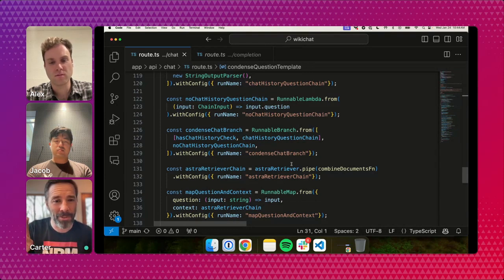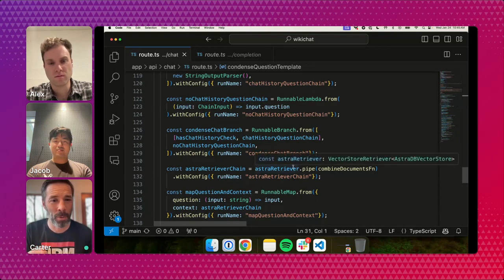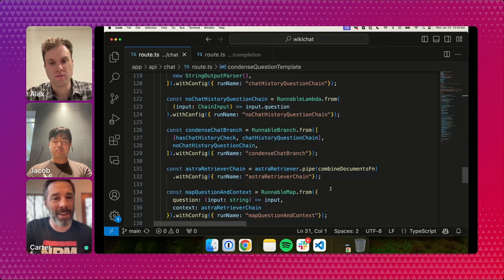And else, and this is where you have to learn how LangChain and the JavaScript SDK work, the else is this no chat history question chain, which is basically a no-op. It just feeds the question that the person asked to the LLM. It doesn't do this query transformation that Jacob described before.